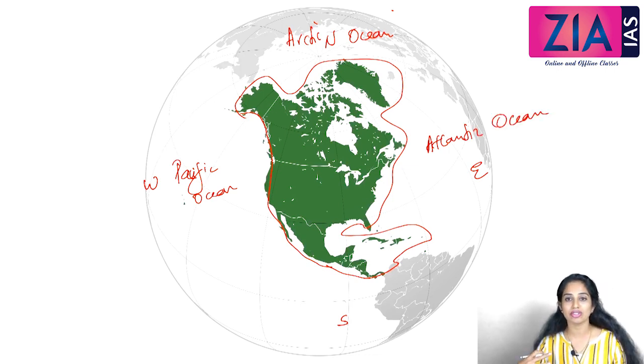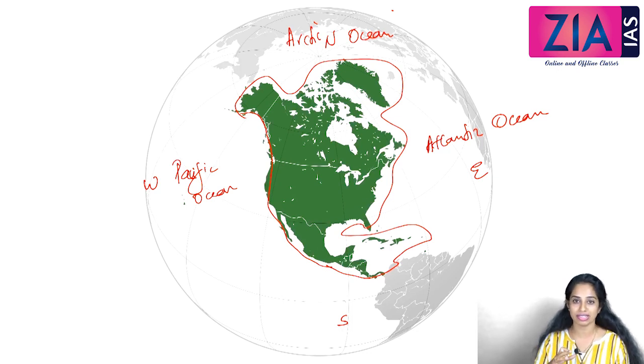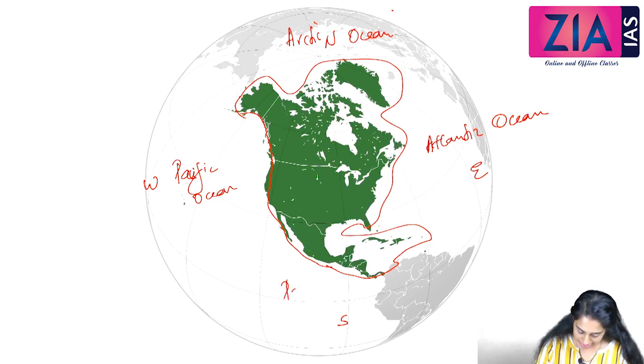We are discussing all this in a single statement because last class we have dealt in detail about everything. That is why we are discussing in a single line. So keeping in mind that you know all these things, we are going ahead to the next point. And south we have Pacific Ocean. And towards the southeastern part we have Gulf of Mexico.